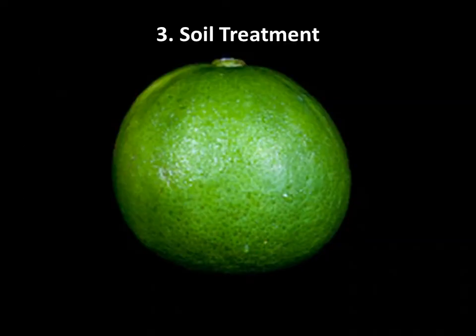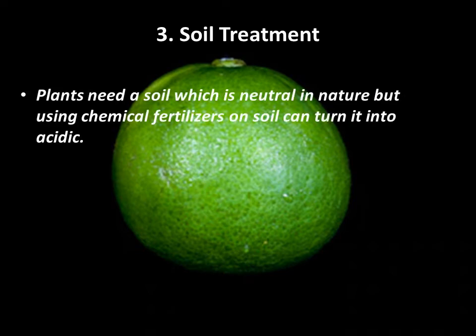Soil treatment. What is soil treatment? Plants need a soil which is neutral in nature, but using chemical fertilizer on soil can turn it acidic. In chapter 1 we studied that we give plants fertilizer because their soil does not have enough nutrients.